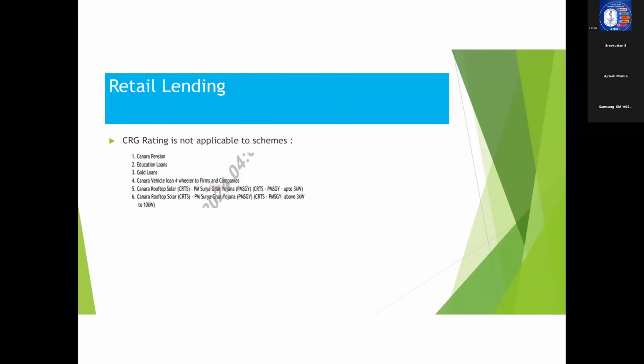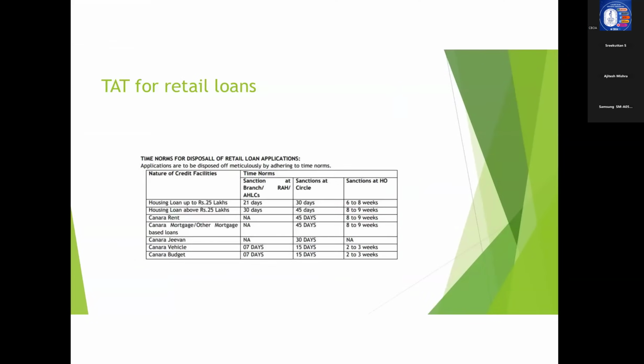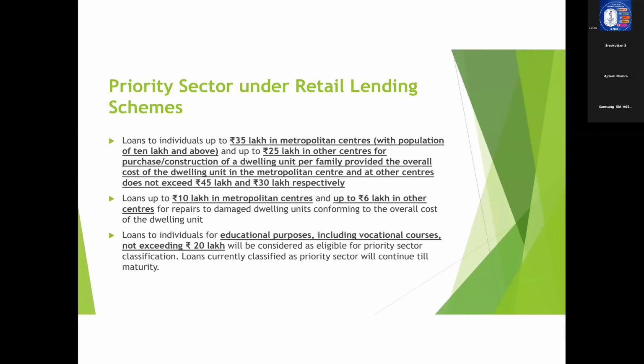See, repairs and renovation, I already told that our bank has got a scheme for repairs and renovation up to 15 lakhs. But all the 15 lakhs loan that we give for repairs and renovation doesn't qualify for priority sector lending. That means in the case of metropolitan center, if we give 10 lakh loan for repairs and renovation for a household value which is valued at 45 lakhs, it is eligible to be classified under priority sector lending.